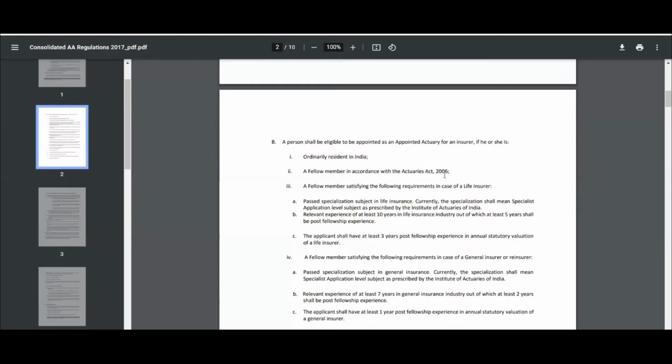Let's, without any further delay, move on to the appointed actuary regulation. This part we have already gone through, the appointed actuary regulation duties and obligations, which was related to the ALSM regulation.